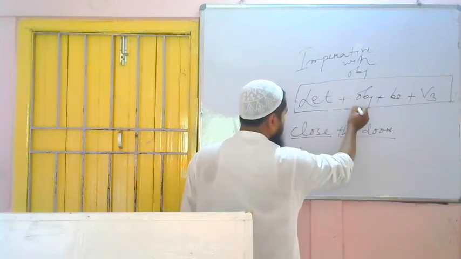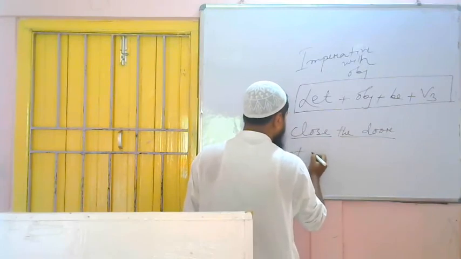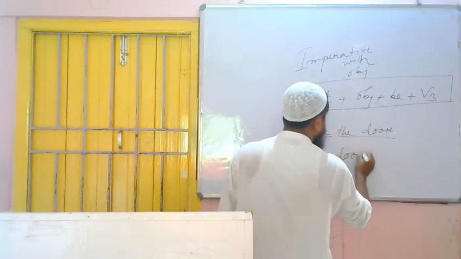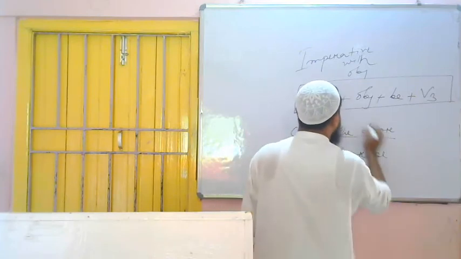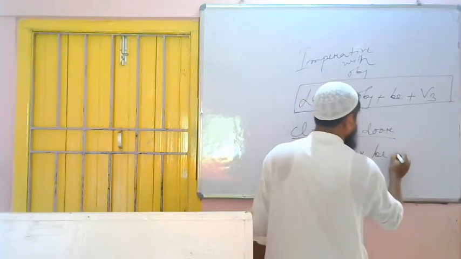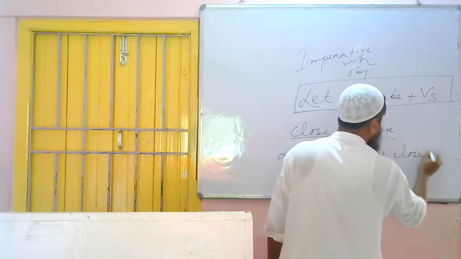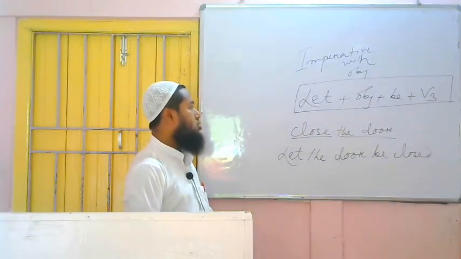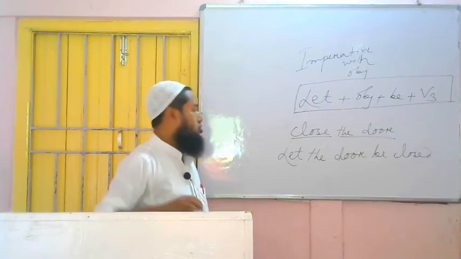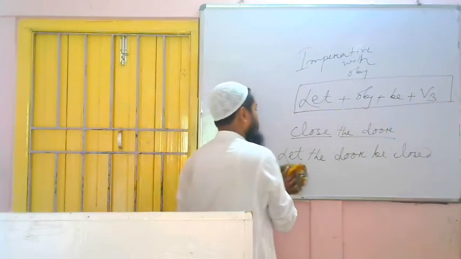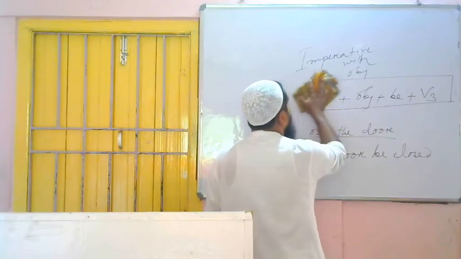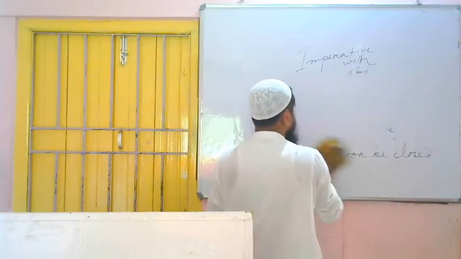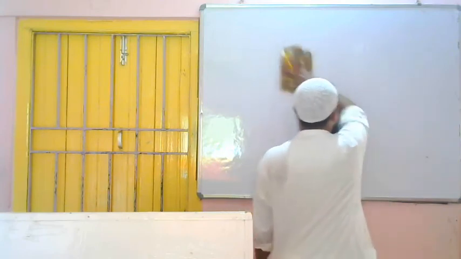Let the door. Then what? Be, then verb 3. The verb is close, closed. Let the door be closed. Let plus object plus be plus verb 3. If we do not get an object in the sentence, then we have to do it another way.